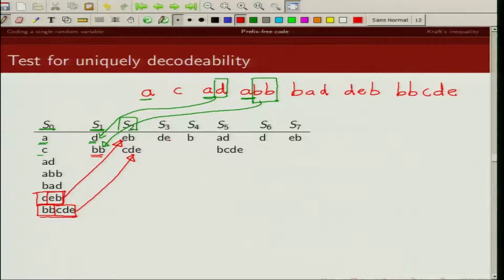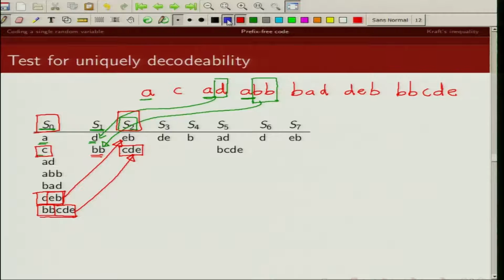Now how will we get our set S3? Again, we are going to compare S0 and S2. We'll first try to see, is there any code word in S0 which is a prefix of a code word in S2, or is there any code word in S2 which is a prefix of a code word in S0. So let's look here. S0 has code word C and this has a code word CDE. So clearly C is a prefix of CDE.